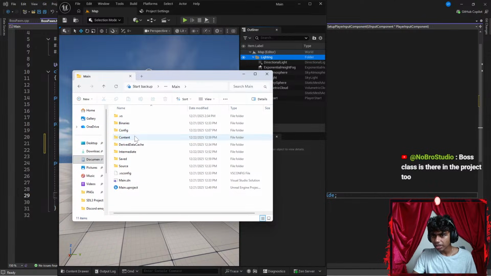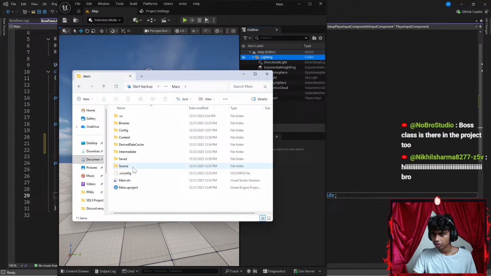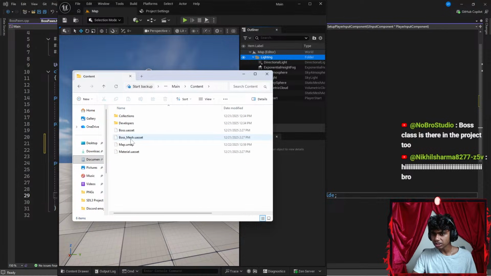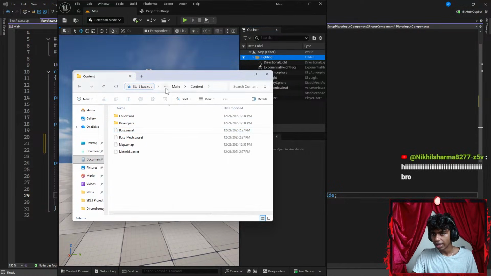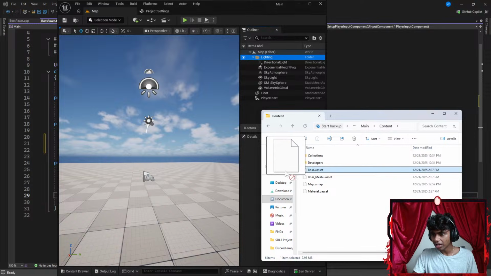So what if I go to source here? Okay, source, I see content. Okay, I see boss. What happens if I open it? Wait, I want to load it inside my... Okay, can't do that, guys.